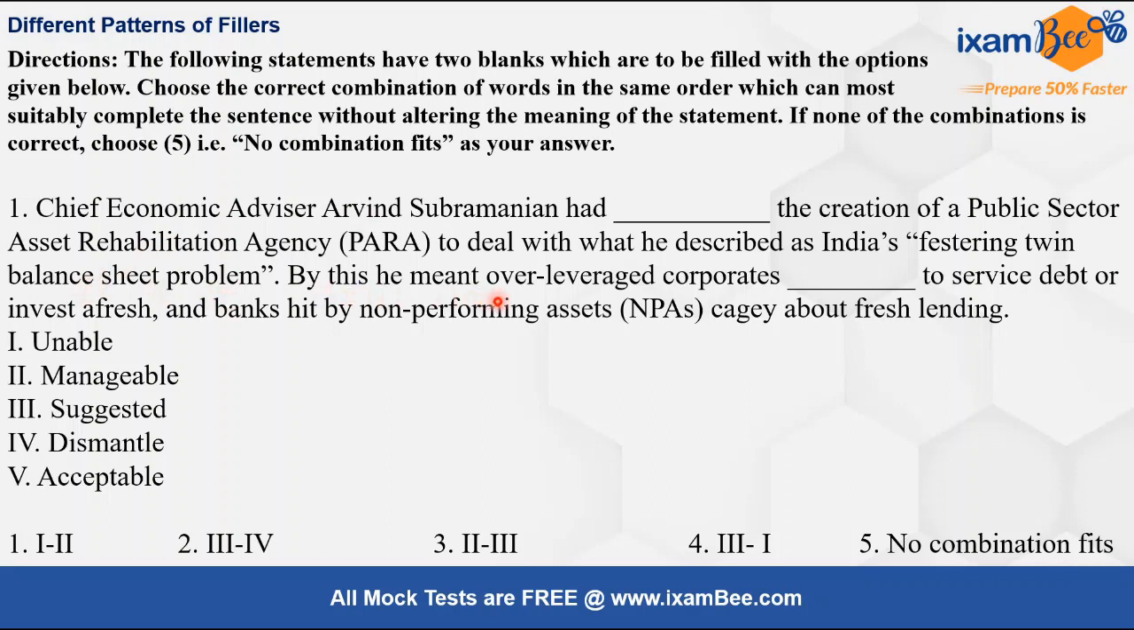By this he meant over-leveraged corporates dash to service, right? So here as soon as we read this, we know it is unable to service, right? Because they are not able to service debt or invest afresh, okay? So they are talking about something bad that is happening to corporates, right? So the correct option here should be option 4, 3 and 1, all right?